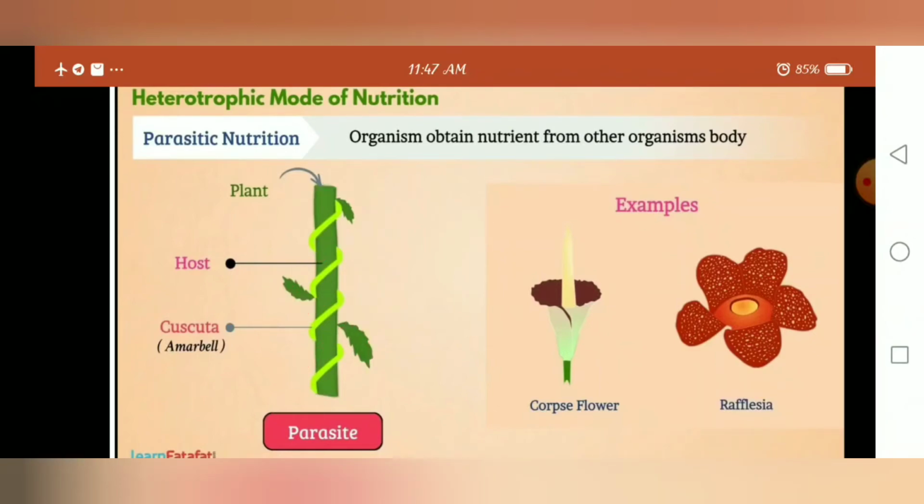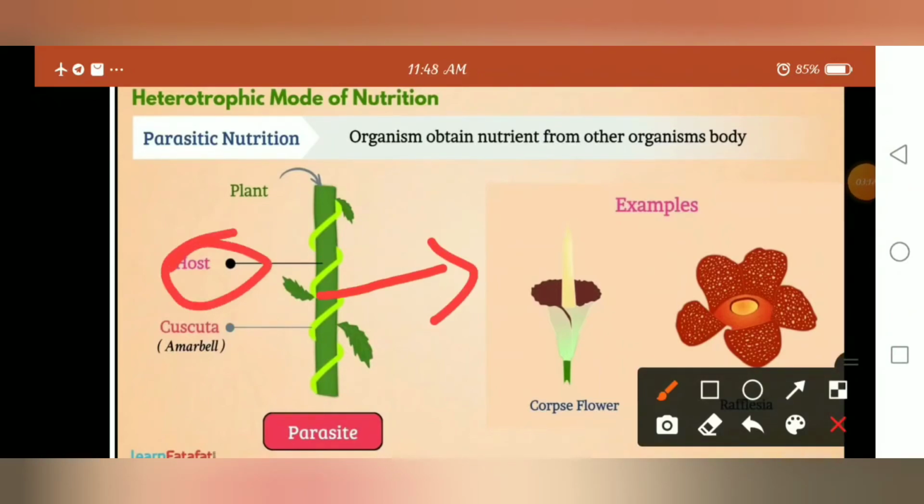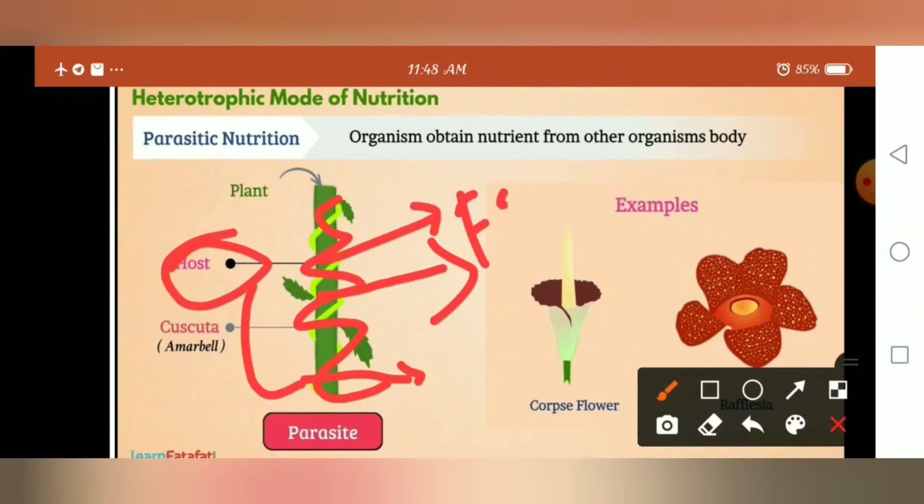See, so this green plant is there, no? It is called host because it will give support to this green plant which tries to climb on it. By climbing it will get the food and nutrition. Okay, food and nutrition, understood?